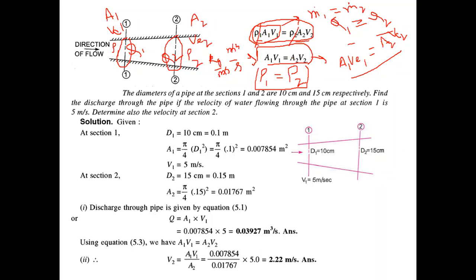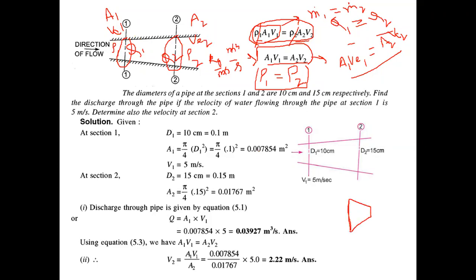Excuse me, sir. Yes. Sir, why do you need to use the continuity equation? See, if you know the cross-section area of the pipe, and if you know the velocity at the inlet, let's say in the case of a turbine, which we use to calculate how much work is produced.